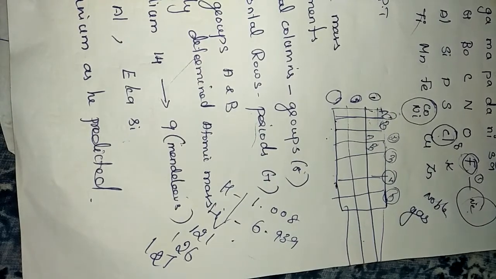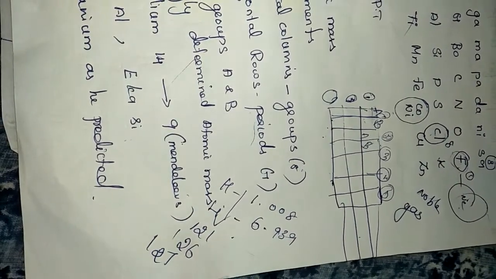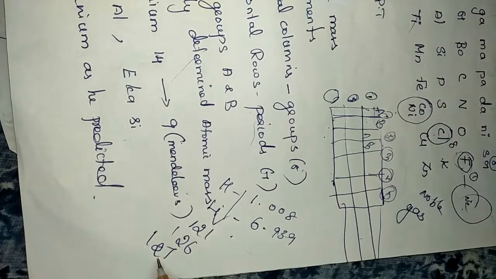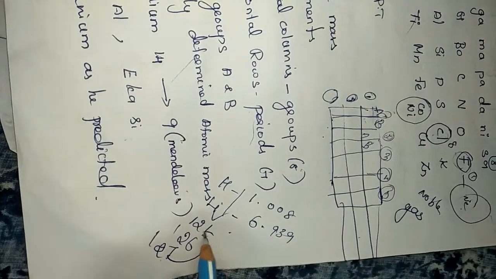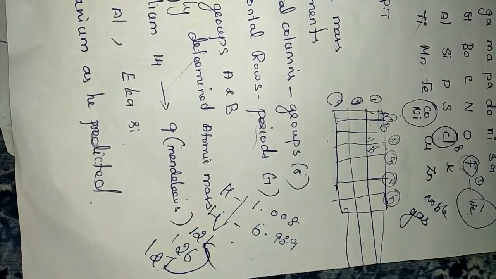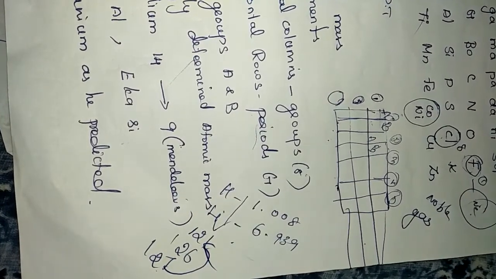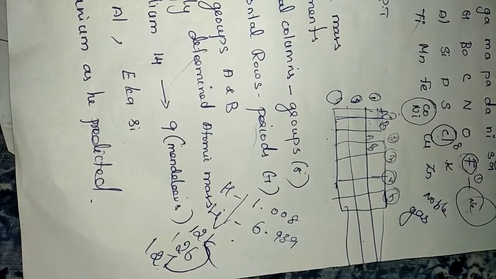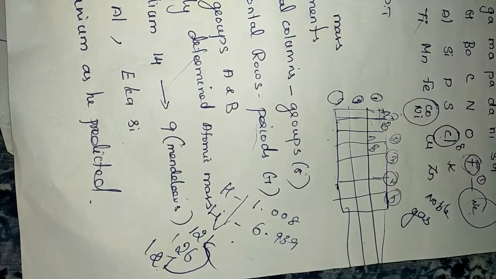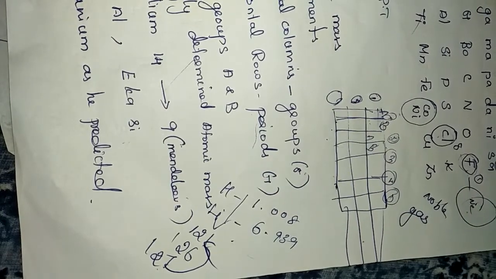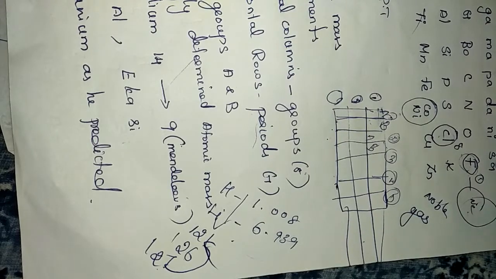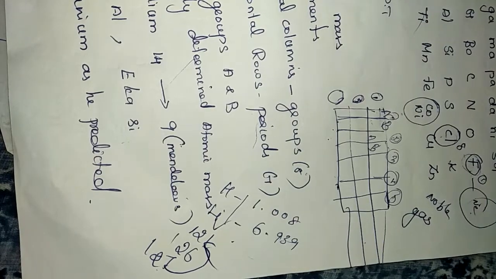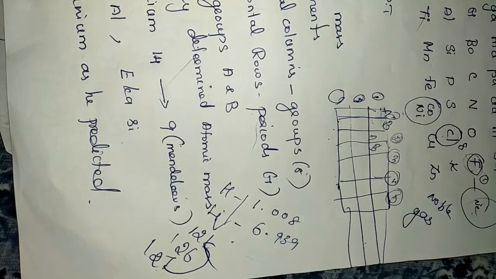And another demerit, he couldn't arrange all the elements in the increasing order. For example, 121, after that 126, after that 127. But in his table, 120, and after that he placed 127. You just check these 3 numbers in the table, you can find it. So he couldn't follow this till the last, but in some places he has left some vacant space. In Newlands' previous classification, we found only 56 elements were arranged and no place for the upcoming elements. He placed some vacant space for the upcoming elements.